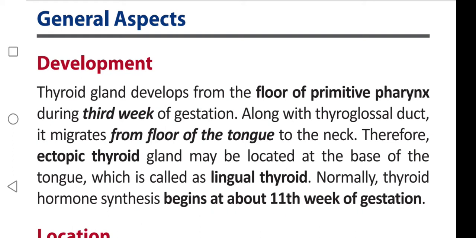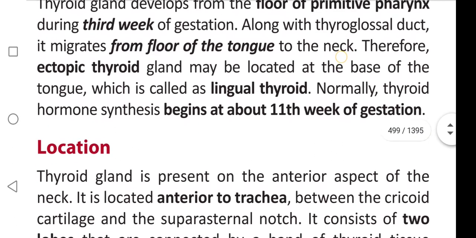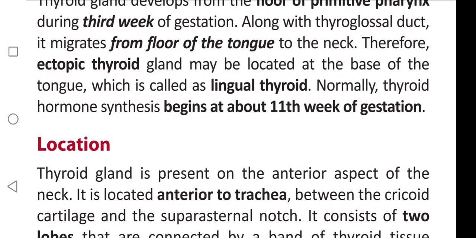Dash gland may be located at the base of tongue. Ectopic thyroid gland, also known as lingual thyroid. Normally, thyroid hormone synthesis begins at which week of gestation? Normally, thyroid hormone synthesis begins at about 11th week of gestation.